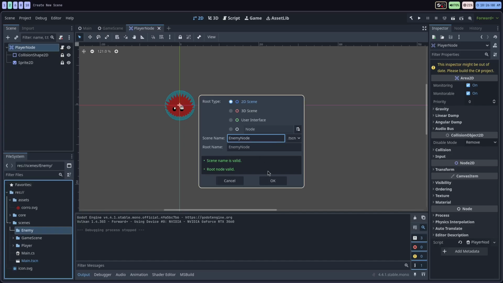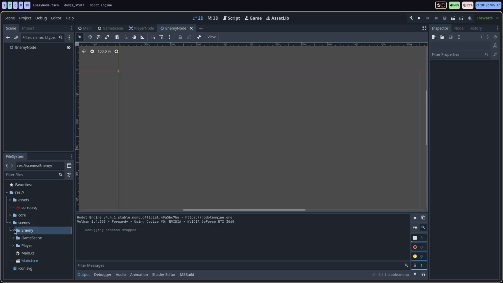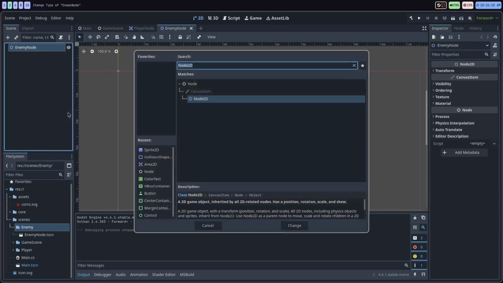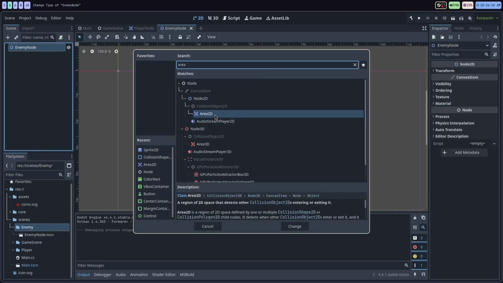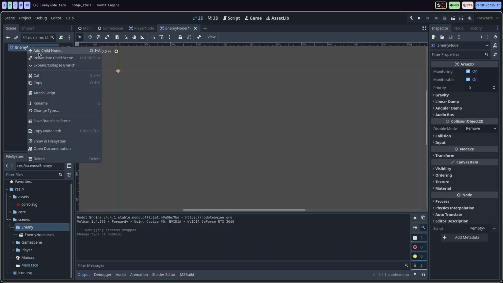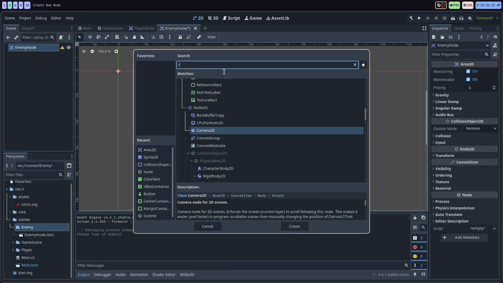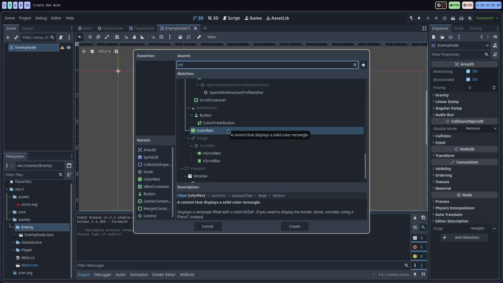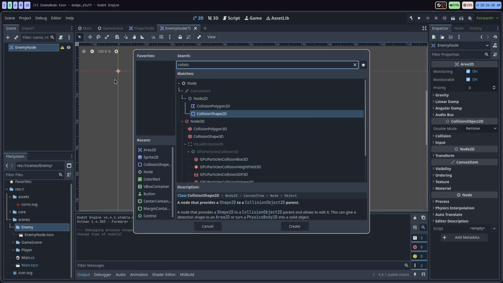It's going to be a 2D scene. It's going to be just like the player node. Click OK. It should pop up like that. Just like the player, we're going to be changing this to the Area2D node. We'll click that. We're going to be adding a collision. If I can spell that right, collision.